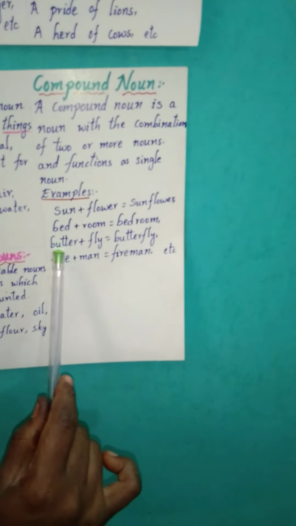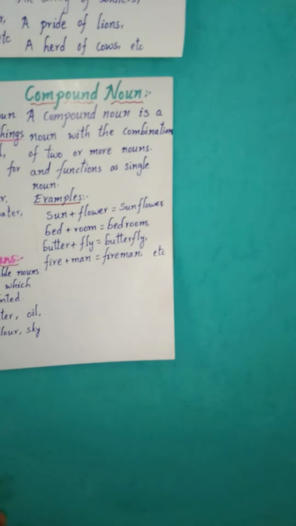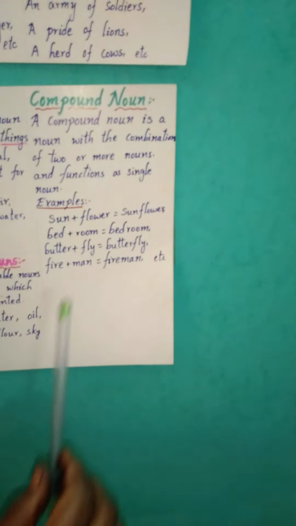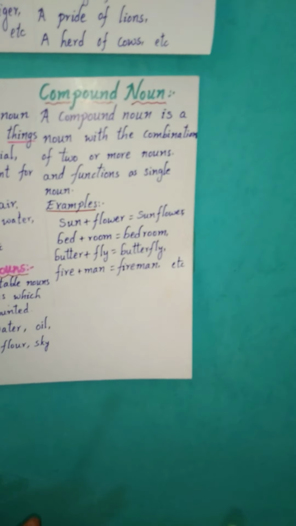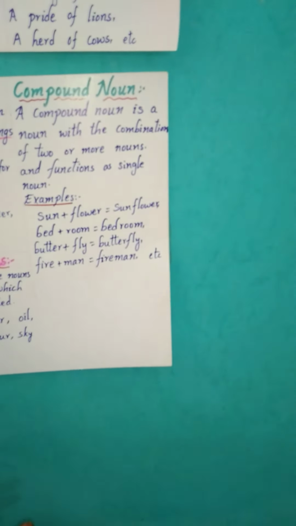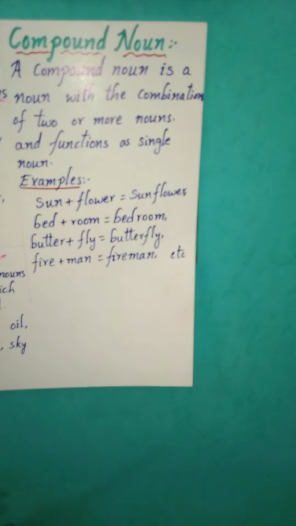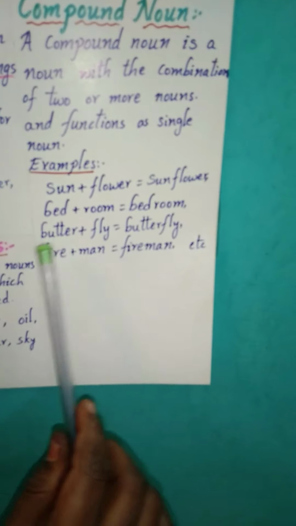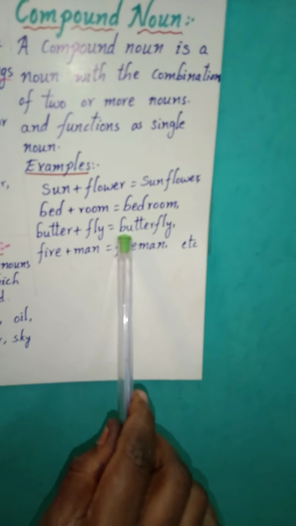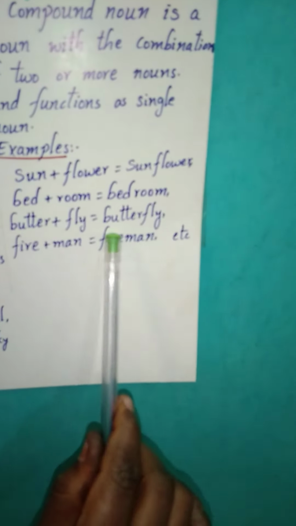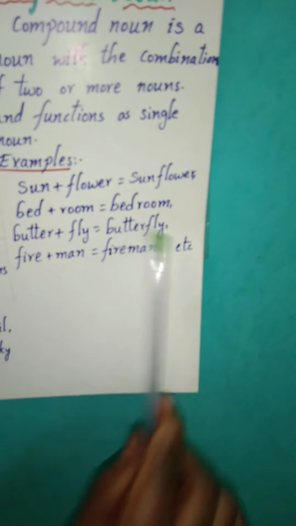Now next, butter. Butter we'll put on the bread and we'll eat. Fly. Fly, you know house flies? It will be there sometimes in houses or outside or in the garage. Okay, so if we add butter plus fly, we'll get another word, butterfly. It will be very beautiful. Yes or no, children? Yes.